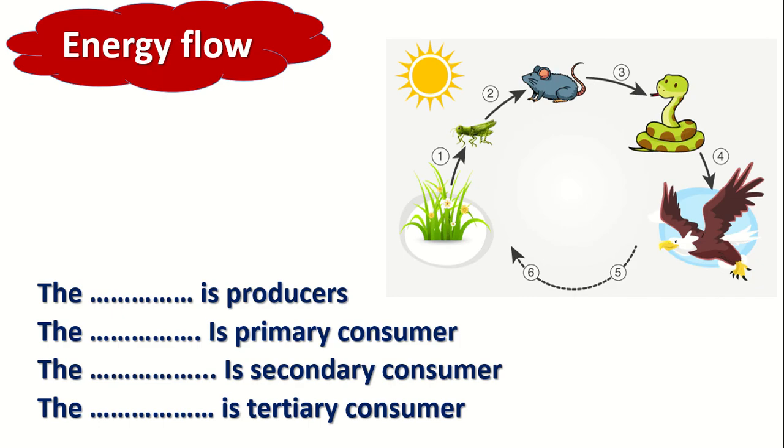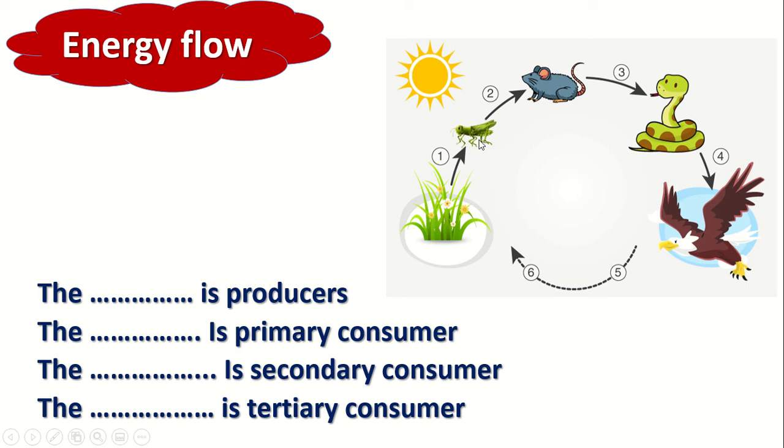Do you remember the energy flow? The energy is flowing between the living organisms on a food chain or inside a food web. Okay, look into this food chain. Where are the producers? They are the grass. Excellent. Where is the primary consumer? The primary consumer here is the grasshopper.